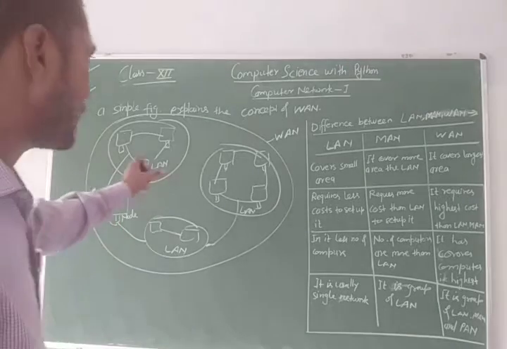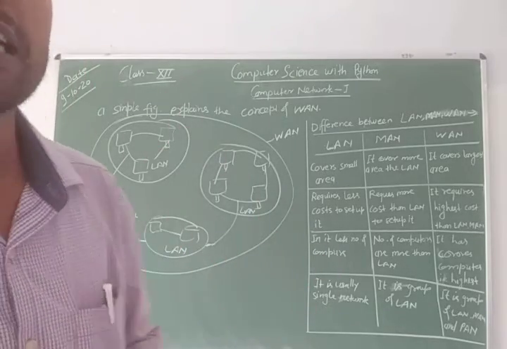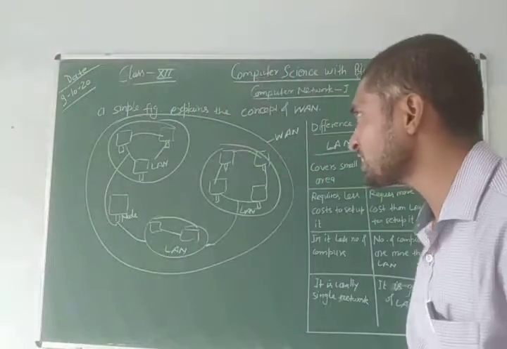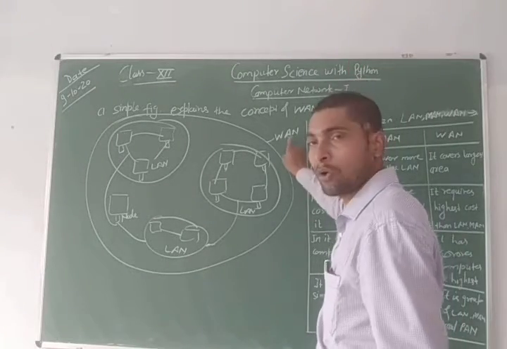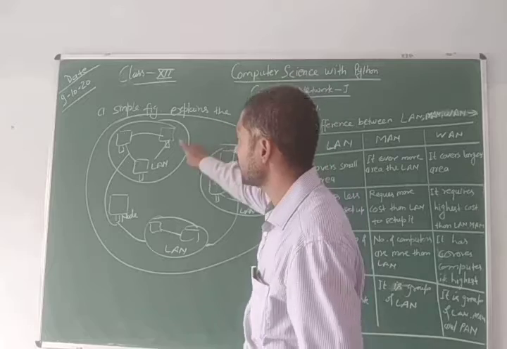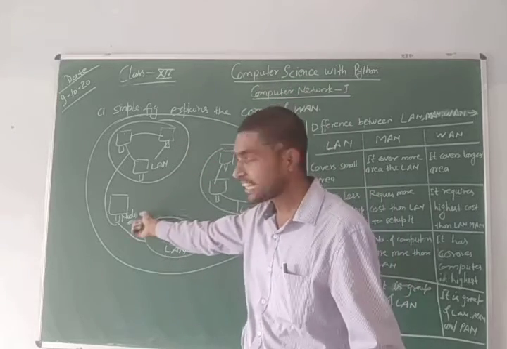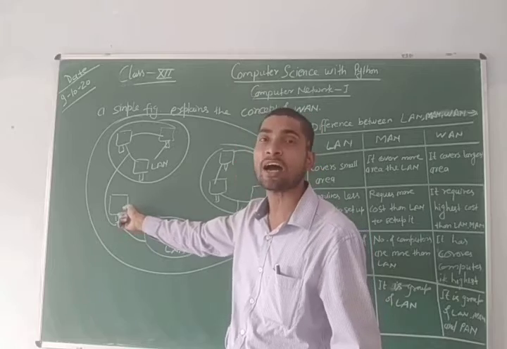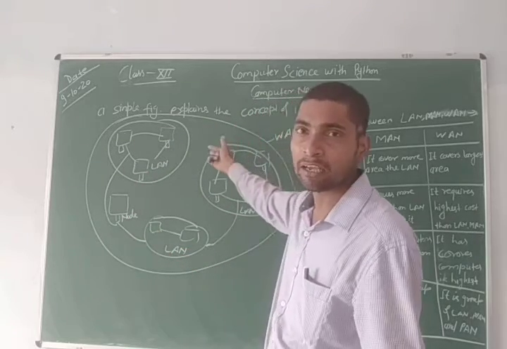Students, let us see a simple diagram, a simple figure that explains the concept of wide area network. This is the WAN. WAN consists of several LANs, several MANs, also individual nodes or hosts. I hope everything is clear in the diagram.